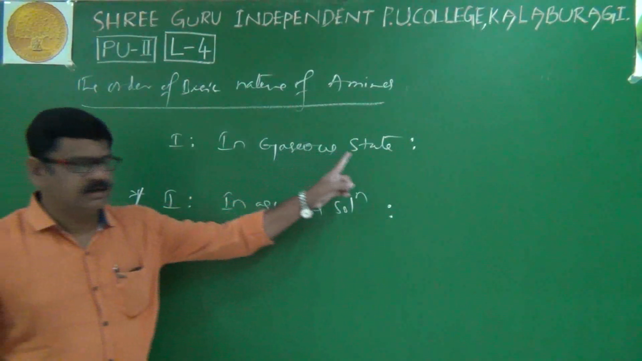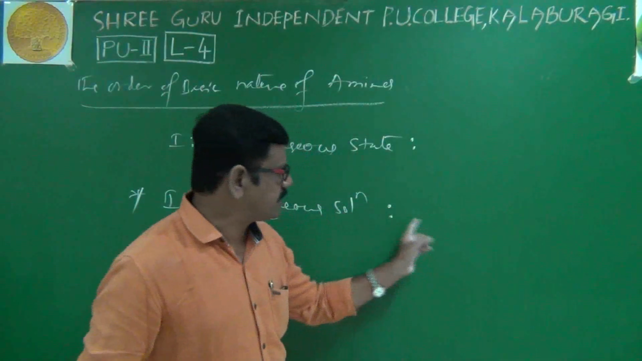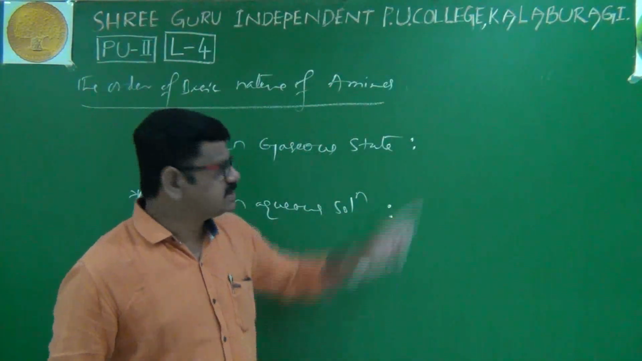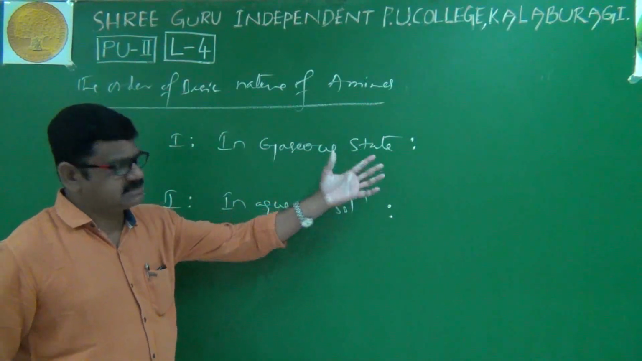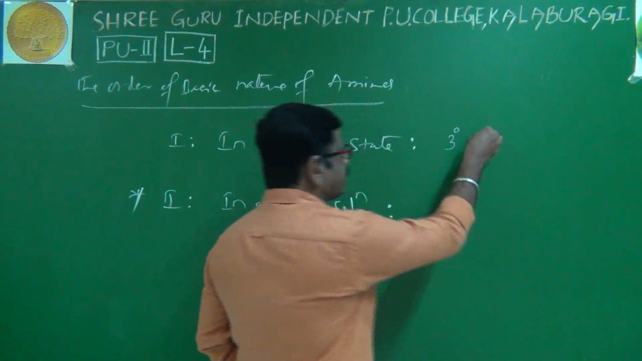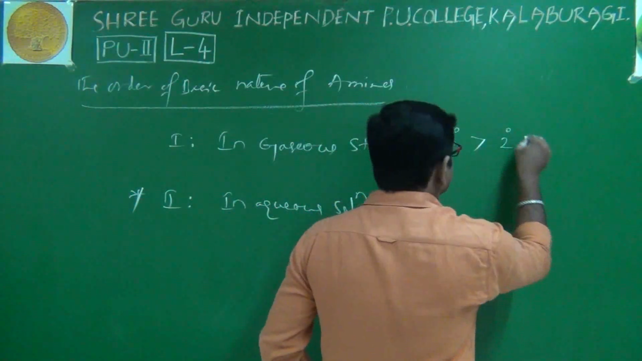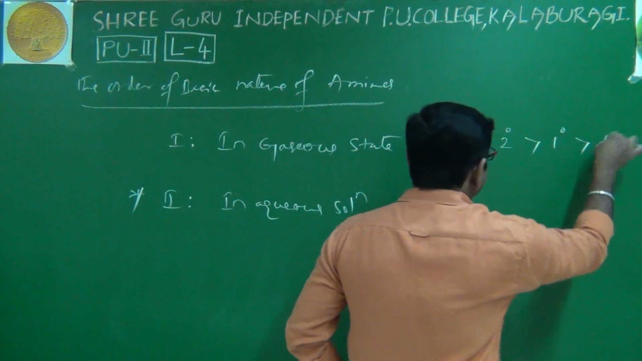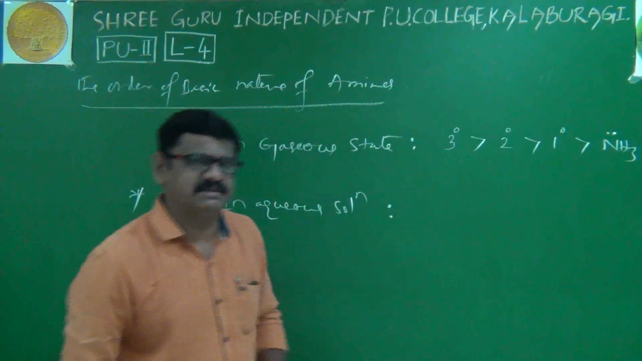Here we'll write the decreasing order of basicity for both. We'll see the difference. I'll repeat. As far as the gaseous state is concerned, as we just discussed, the highest basic nature is the tertiary amines, because more alkyl groups are there. Then secondary amines, then primary amines, then normal ammonia. We have just discussed its reason.